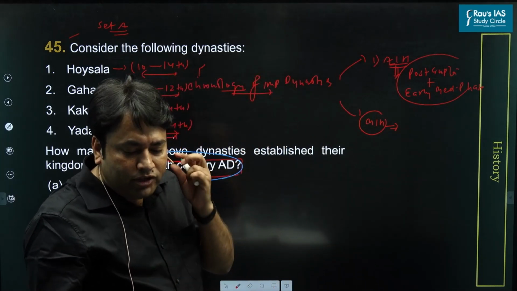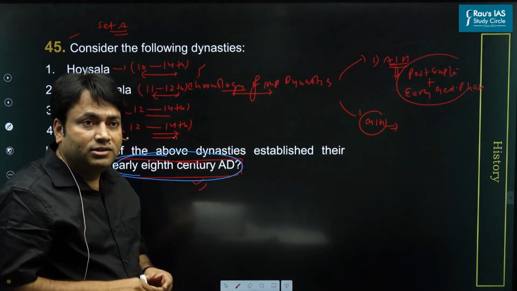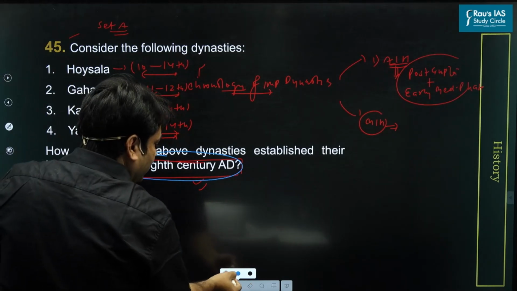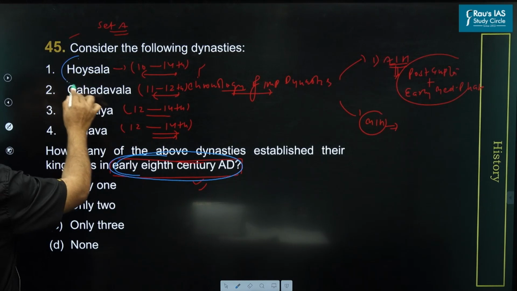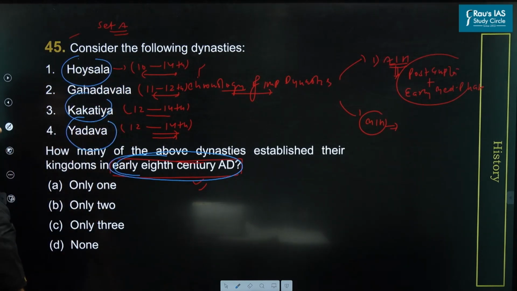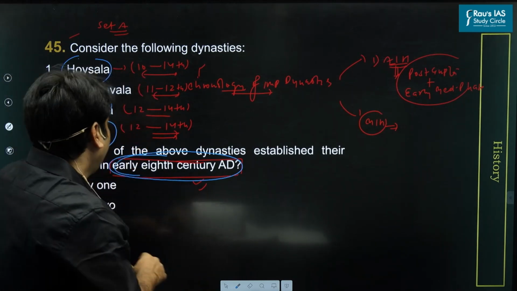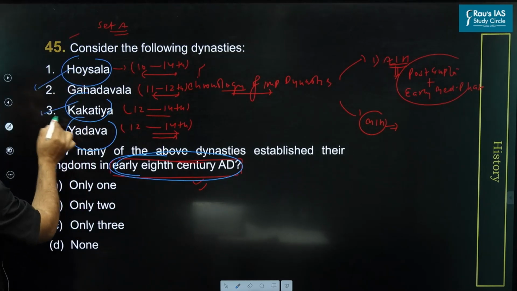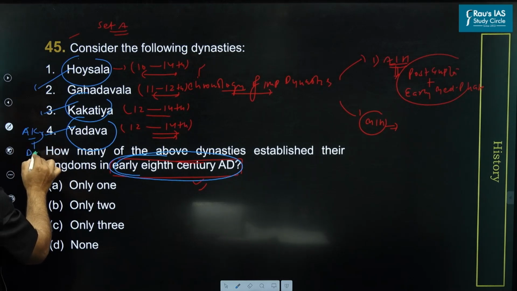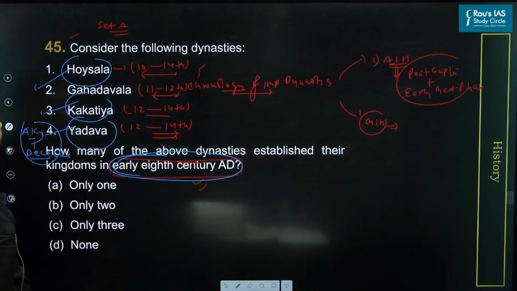Now, in which context has the question been asked? First understand that three of these states, Hoysala, Kakatiya, and Yadava, are related to Alauddin Khilji's Deccan campaign.